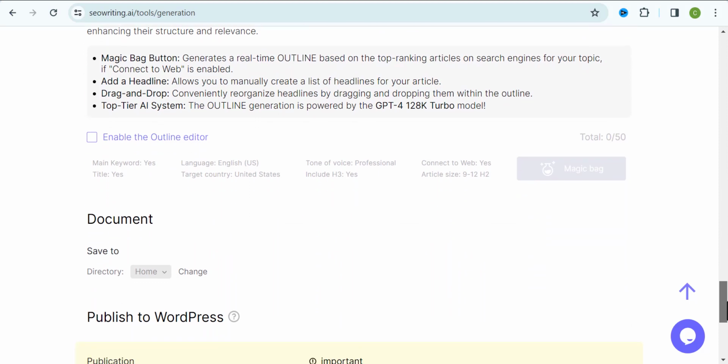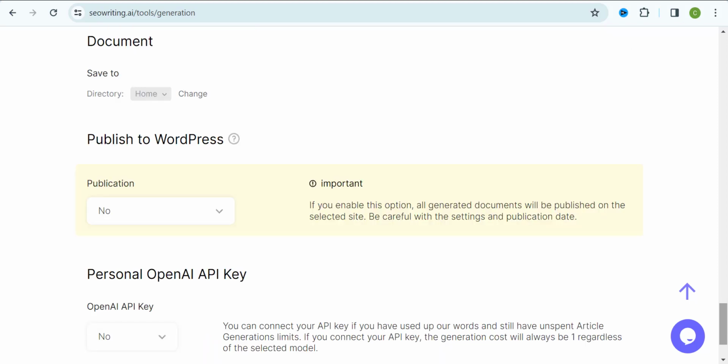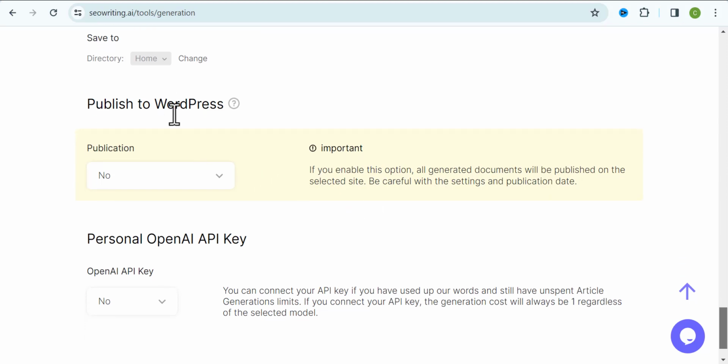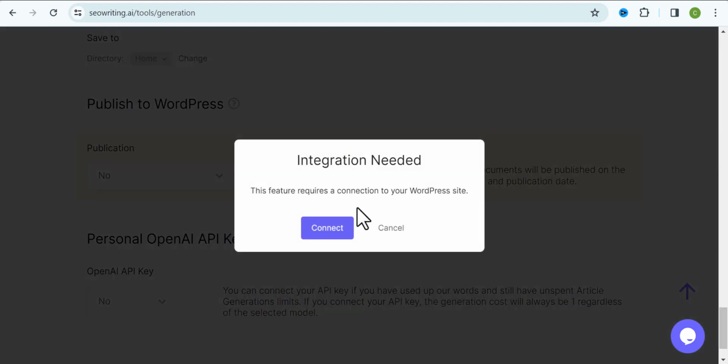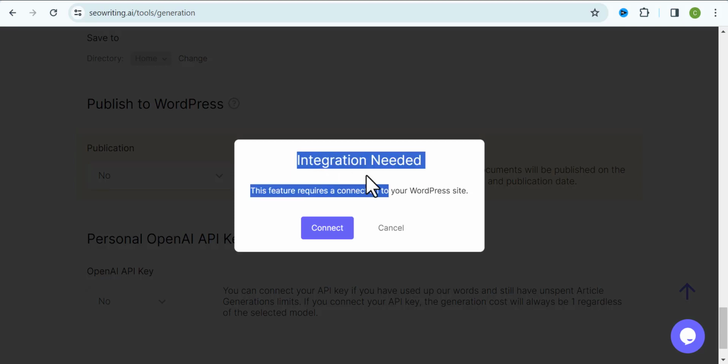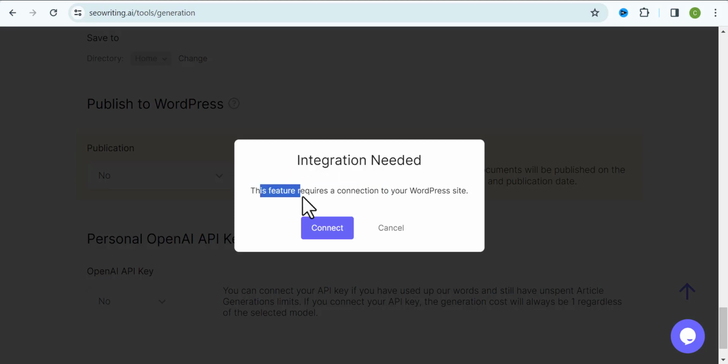And also, there's another feature that you can enjoy using this AI tool to write your blog post. I mean, the ability for you to connect with WordPress directly. You can connect directly to your WordPress website. So for you to be able to use this, I'm going to click on publication, and you will see that you would have to access your WordPress account, and you would have your blog post from this tool posted on your WordPress blog. So for those of you who have a WordPress website, this is going to be an amazing feature for you to try out and make use of.